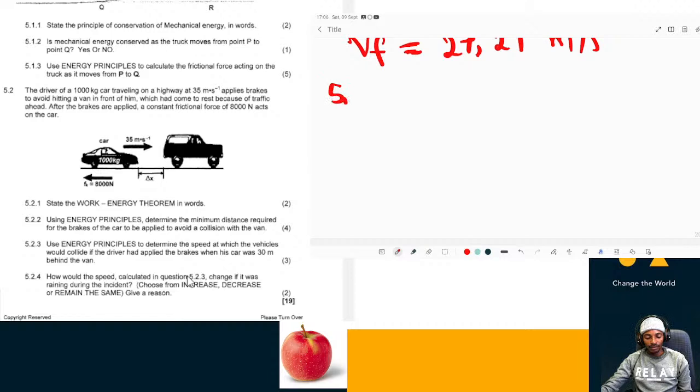So the last question, 5.2.4. How would the speed calculated in 5.2.3 change if it was raining during the incident? Choose from increase, decrease, or remain the same, and give a reason. So now, if it was raining, this speed over here will increase.